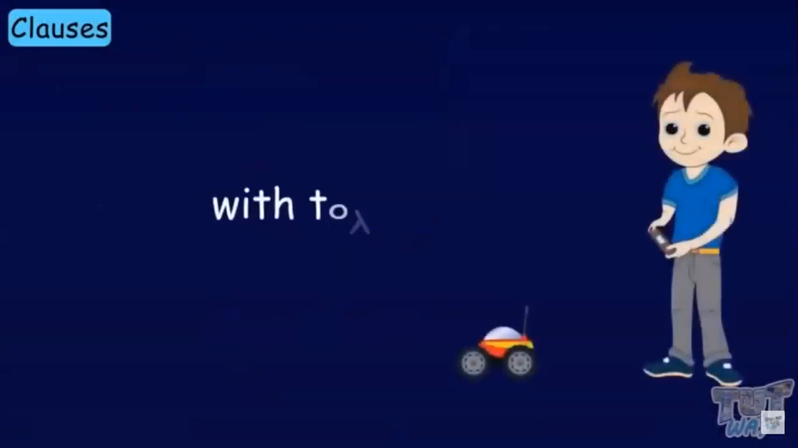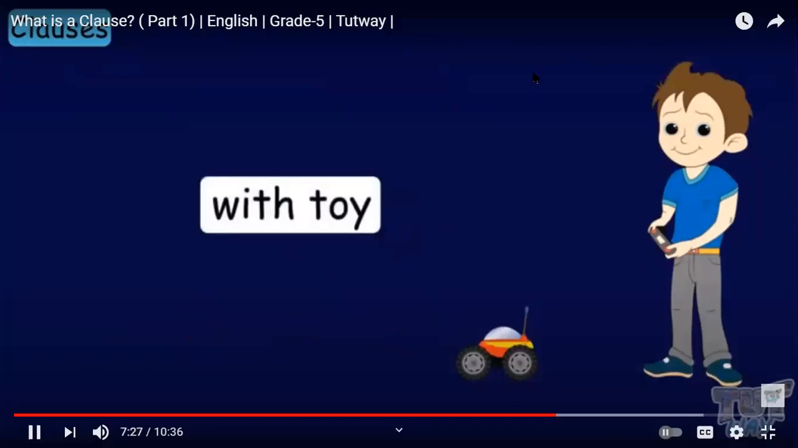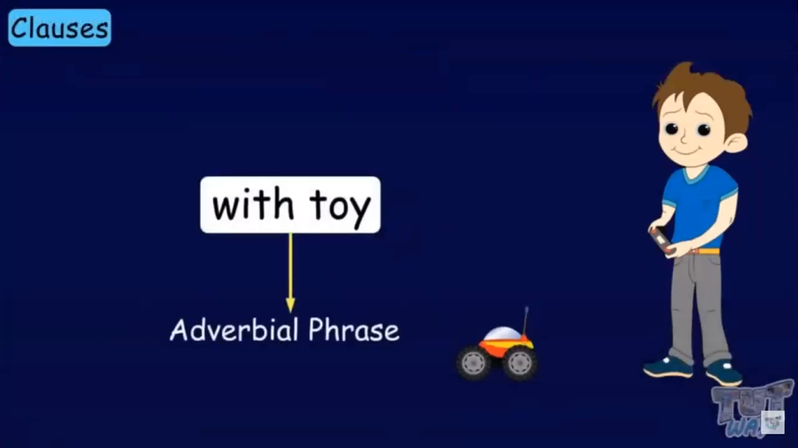With toy. These words have neither verb nor subject. So it's a phrase, and it's an adverbial. Adverbial, starts with with.